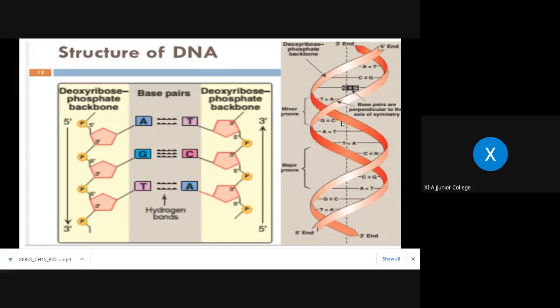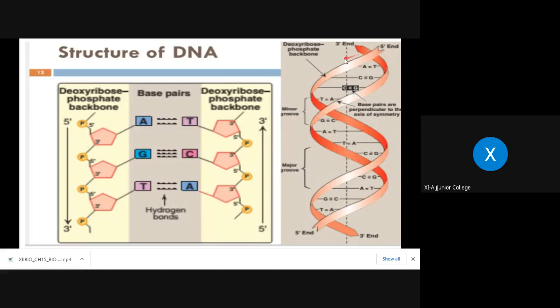That means they are bound around each other, coiled around each other, and there are specific things to be noted in this model. One strand is shown with the 3 prime end, and the other strand, which is running parallel in the opposite direction, has the 5 prime end.